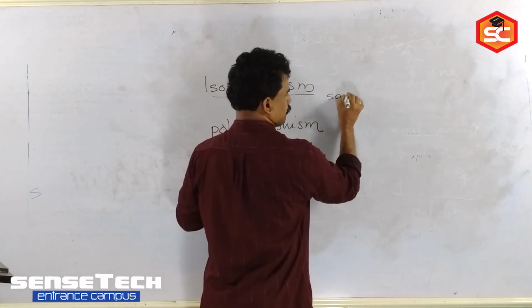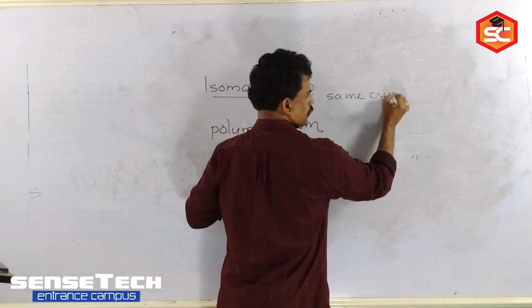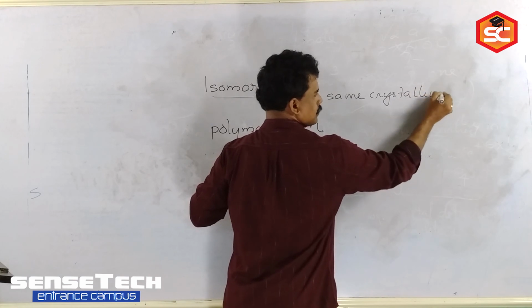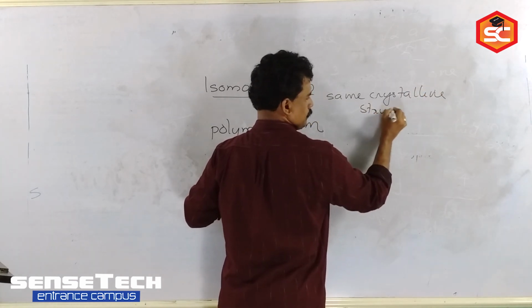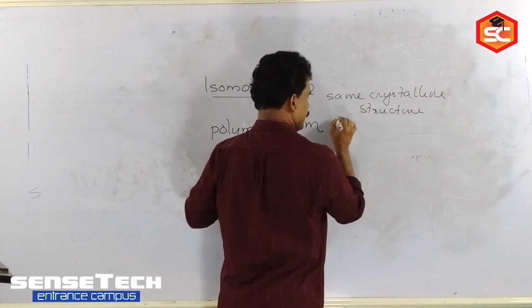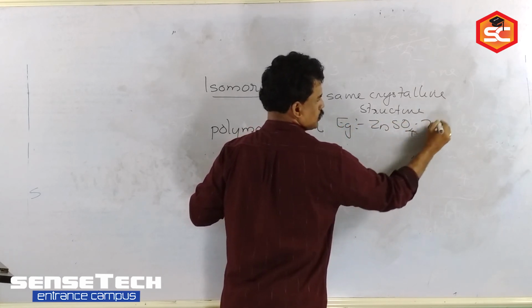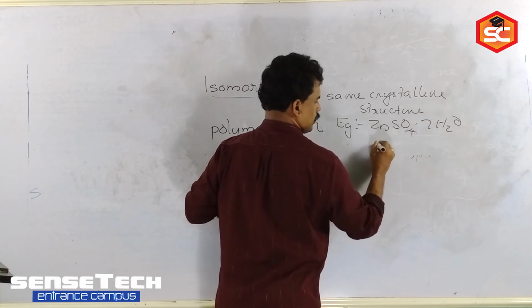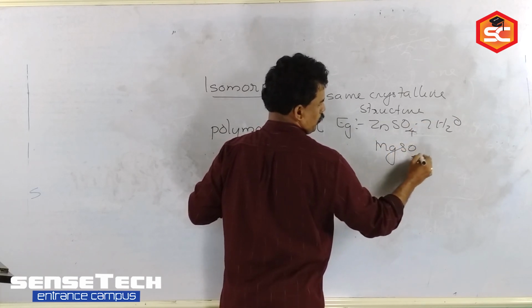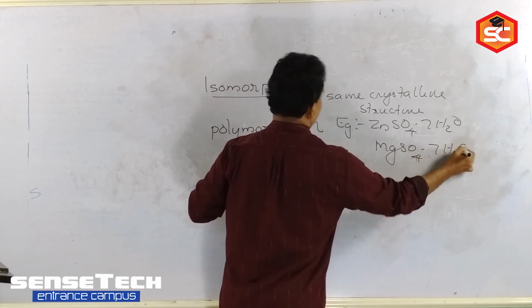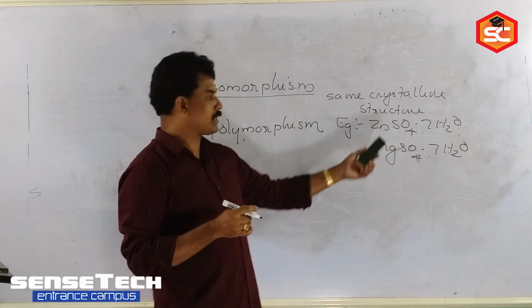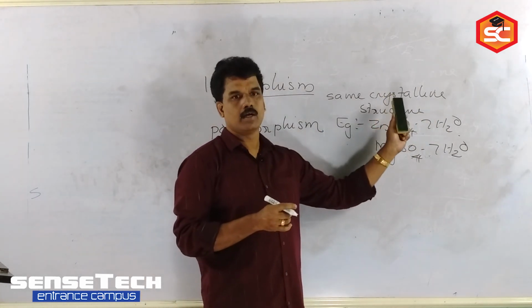For example, ZnSO4.7H2O and MgSO4.7H2O are both isomorphic. Why? Both have the same crystalline structure.